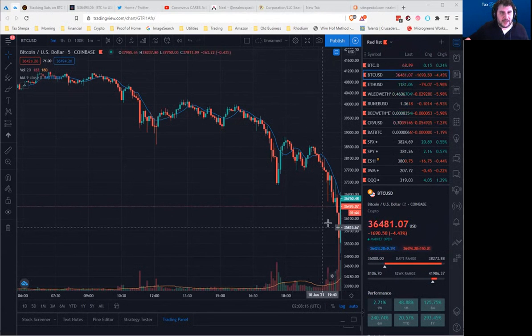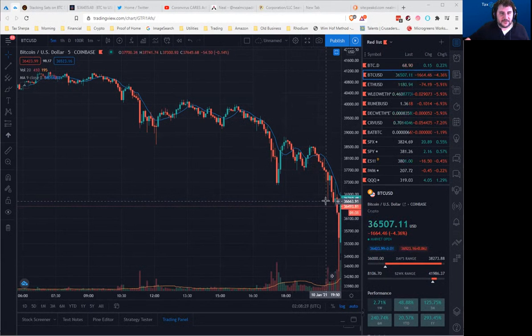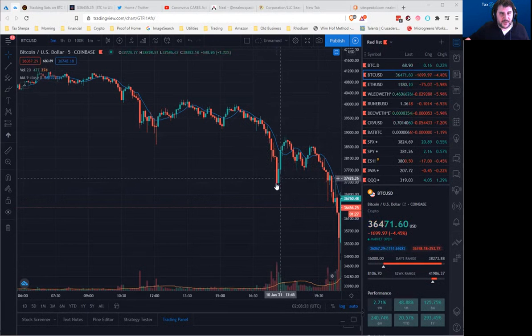So we see a couple things in this chart here, and you can see there's some congestion right here at the 36,700 mark. We also saw a wick coming down there, but that was too close for me. So I went to the next level, and the next level is by this bottom right here, and that was right around 37,200. So I picked my first price level being there.